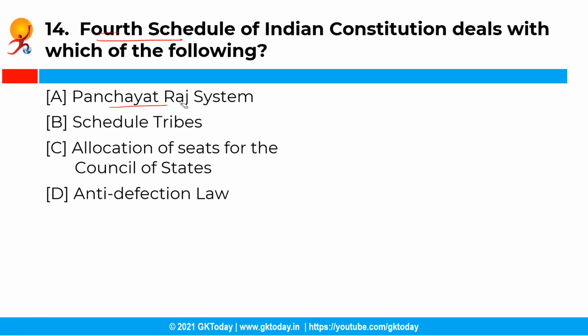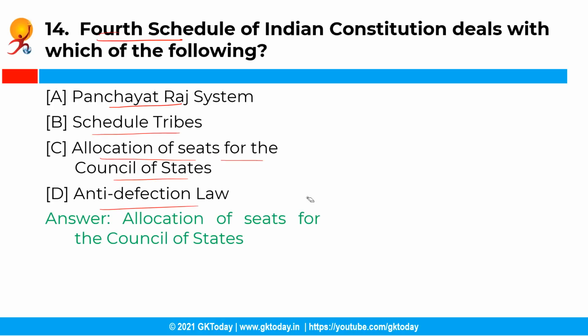Now the next question is, the fourth schedule of the Indian Constitution deals with which of the following? So your options are option A, Panchayati Raj system, option B, scheduled tribes, option C, allocation of seats for the Council of States, and option D, anti-defection law. So the correct answer is option C, that is allocation of seats for the Council of States.